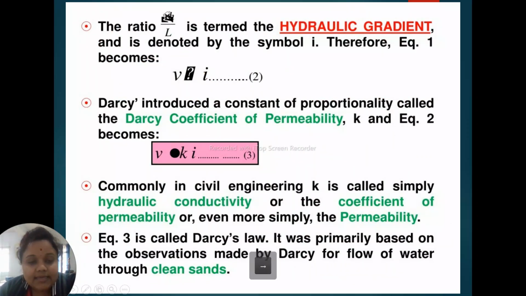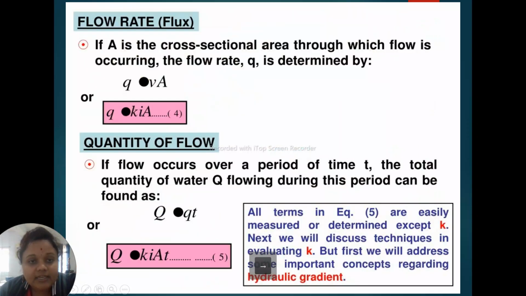So v is equal to ki, and here Darcy adds another term A, the cross-sectional area of the soil. This is equation 4: q is equal to kiA, the quantity of flow.